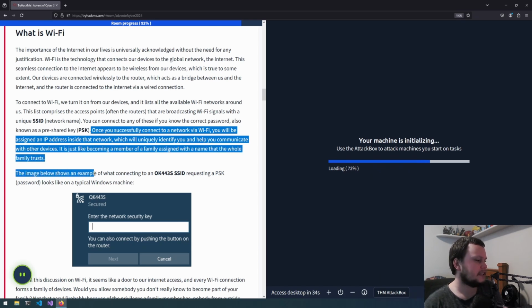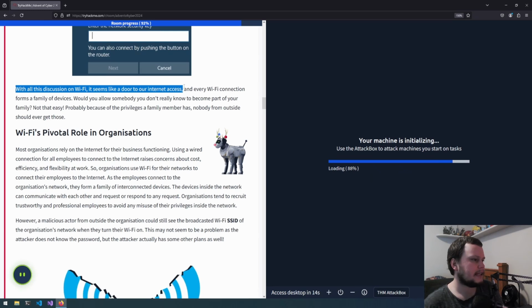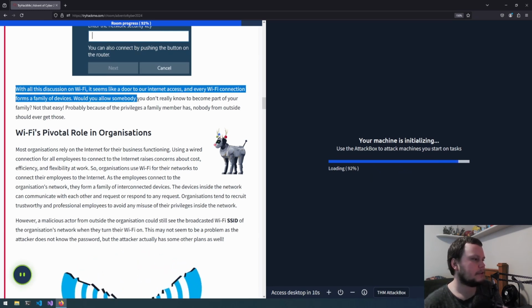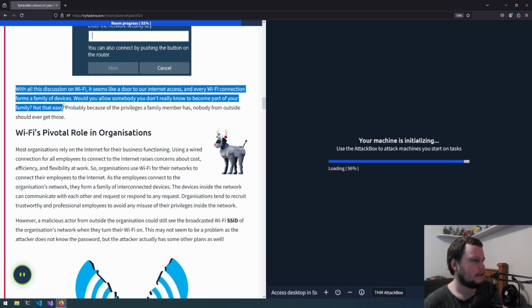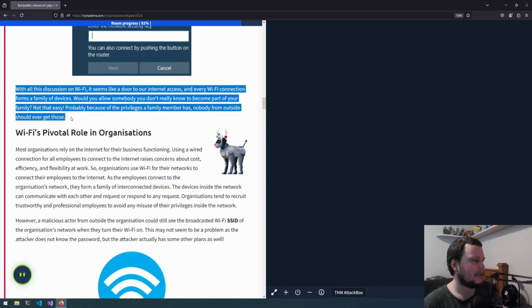The image below shows an example of what connecting to an OK443S SSID requesting a PSK looks like on a typical Windows machine. Before this discussion on Wi-Fi, it seems like a door to our internet access, and every other Wi-Fi connection forms a family of devices. Would you allow somebody you don't really know to become part of your family? Not that easy, probably because of the privilege a family member has. Nobody from outside should ever get those.